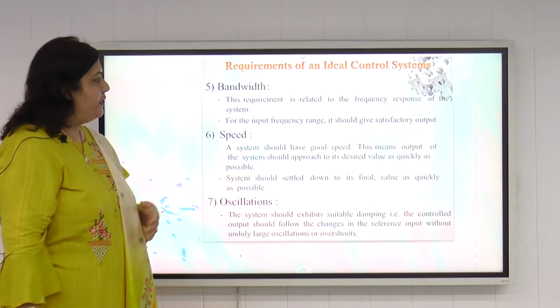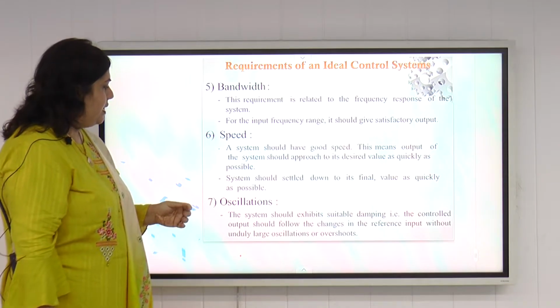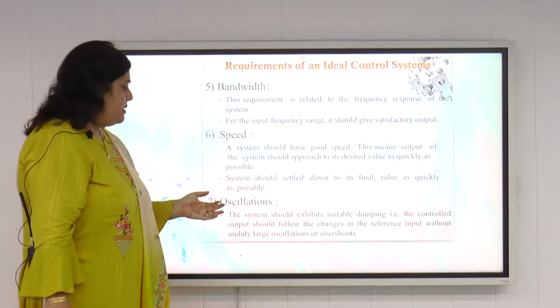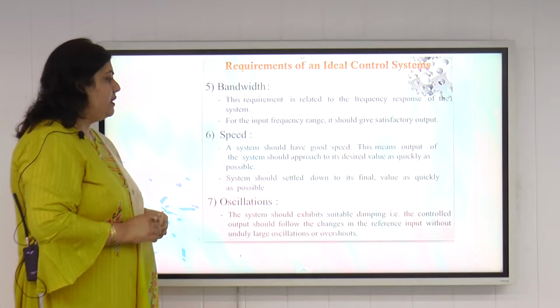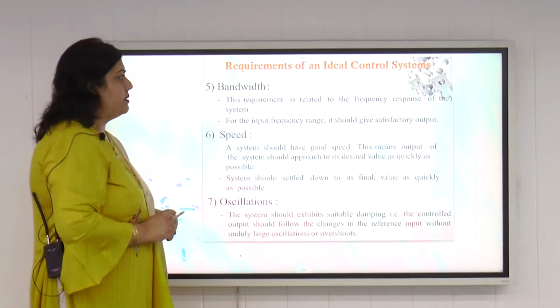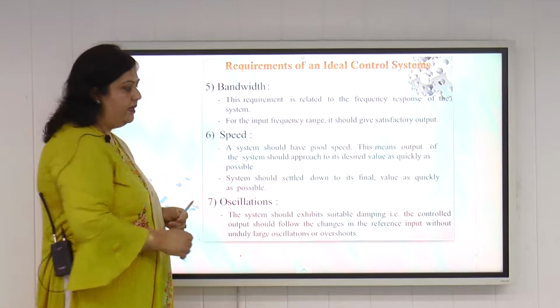The last requirement of any ideal control system is the oscillations. The system should exhibit suitable damping. That is, the control output should follow the changes in the reference input without large oscillations in the system. So these are some requirements of any ideal control system.